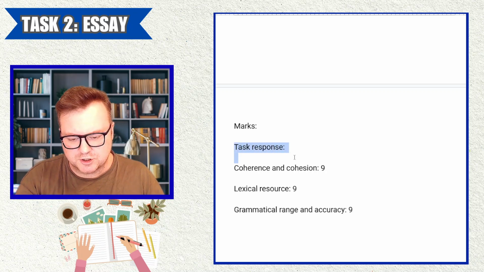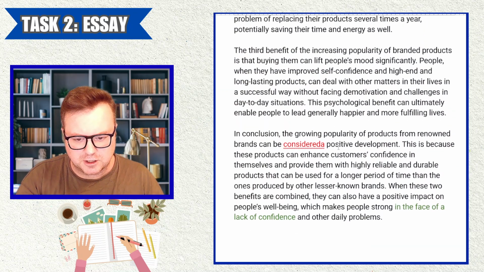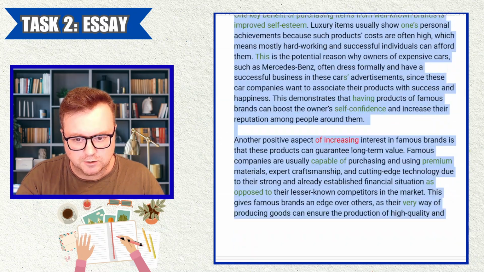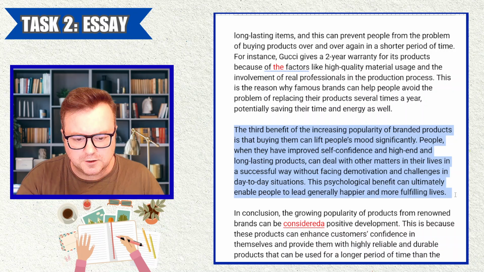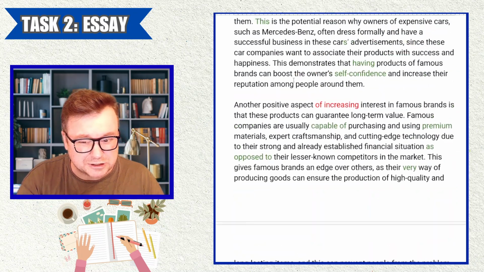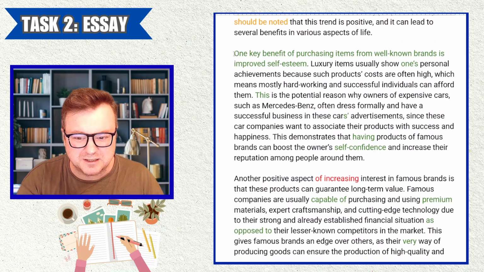Task response. So we don't have a band 9 for task response. Why? Firstly, it's too long. Secondly, you have a repeated body paragraph here, which talks pretty much about very similar things.